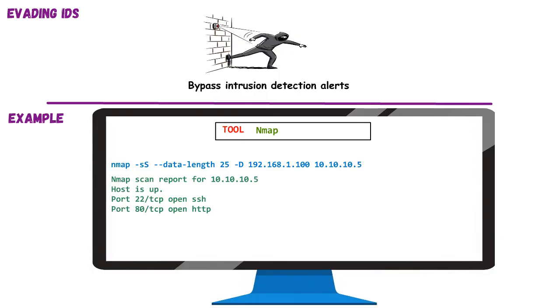Security isn't about catching everything. It's about catching the right things at the right time.